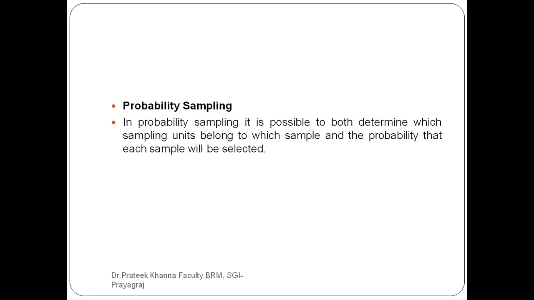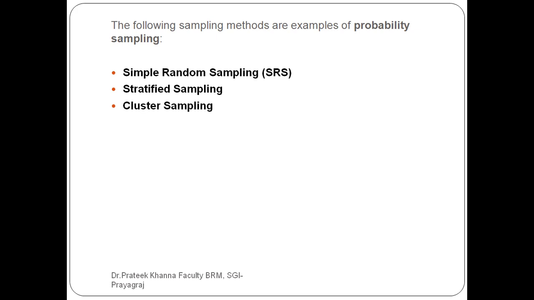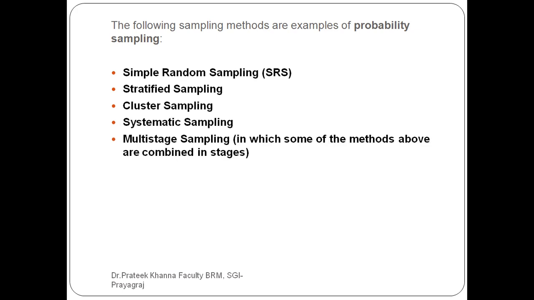Whatever your study is, you have to ensure that each sample will be selected. The following sampling methods are examples of probability sampling: simple random sampling, stratified sampling, cluster sampling, systematic sampling and multi-stage sampling.